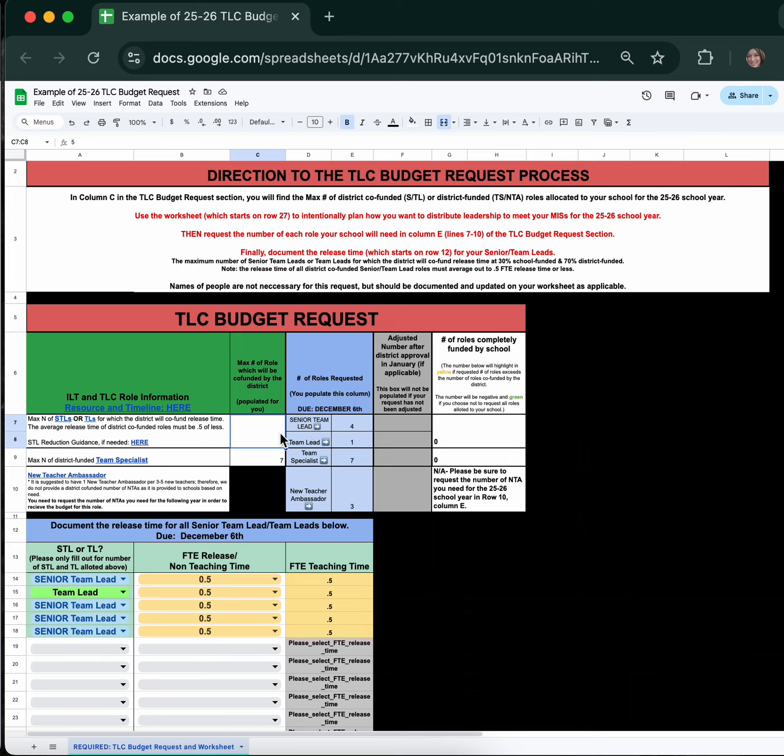Note that you can take this number and, depending on the experience and need of your future teacher leaders, you can determine whether you need a team lead who only focuses on coaching and evaluation using the LEAP framework, or if you need a senior team lead who coaches and evaluates using the LEAP framework and hosts evaluation meetings during mid and end of year conversations.